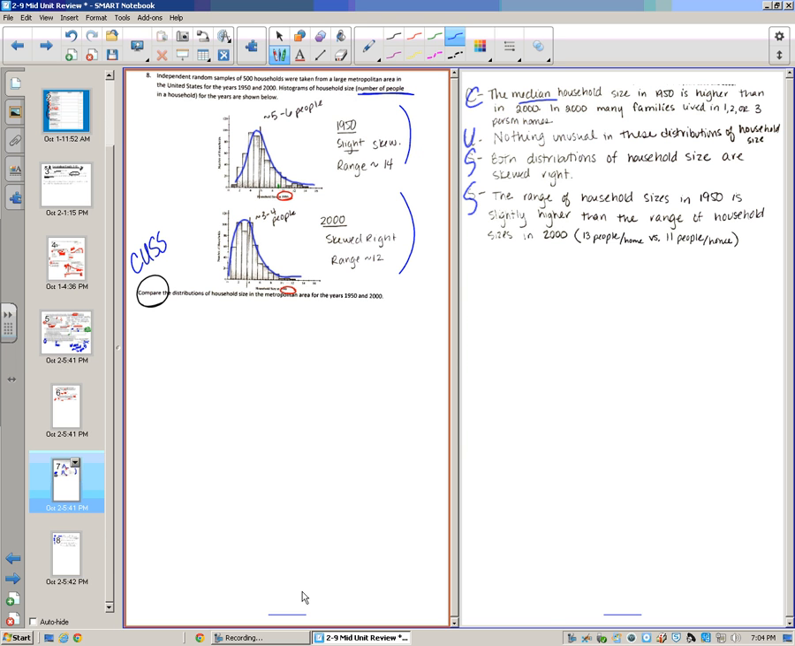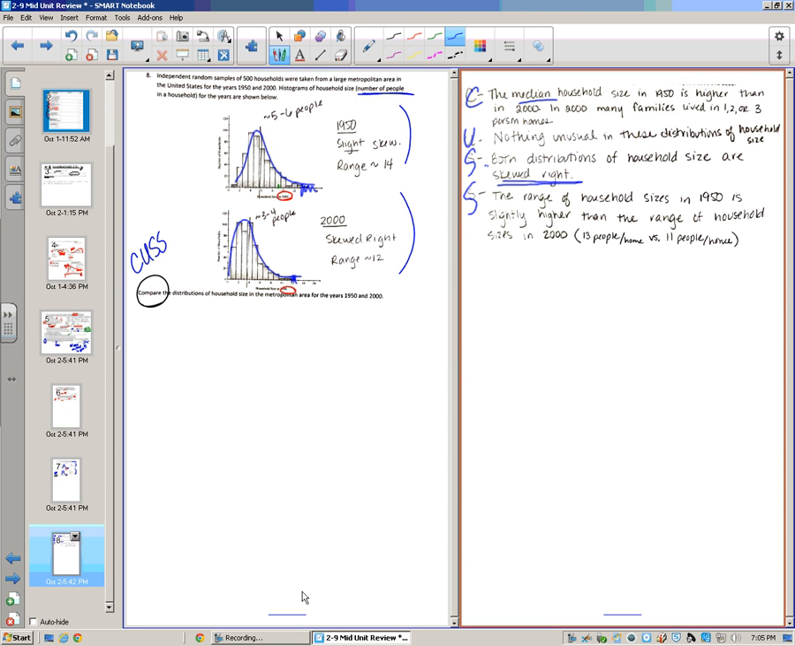The shape, I said both of them are skewed right. There's very few families that have a lot of people living there. That's something you could also add to the shape part. Okay, the range of household sizes in 1950, I said, is slightly higher than the range of household sizes in 2000, and I gave the actual data points for that, from 13 to 11. So notice the household sizes in terms of talking about the units. We were talking about the years, 1950 to 2000, and we were using comparative language, things like higher, things like they both have this. So make sure you're using comparative language.